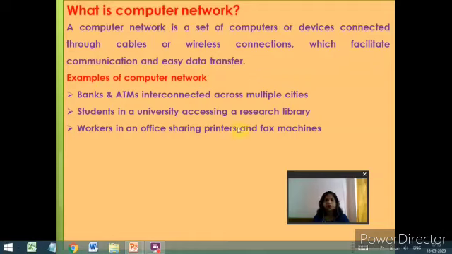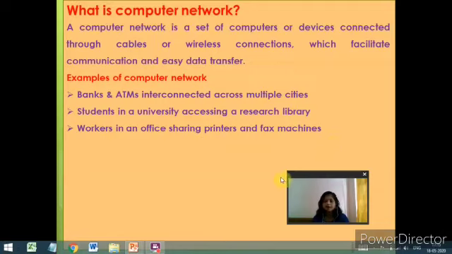So what are the examples of computer network where we are using these networks and getting the benefits? Banks and ATMs interconnected across multiple cities. Students in a university accessing a research library. Workers in an office sharing printers and fax machines.